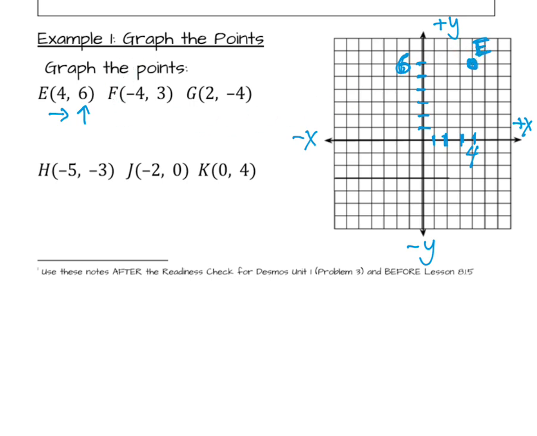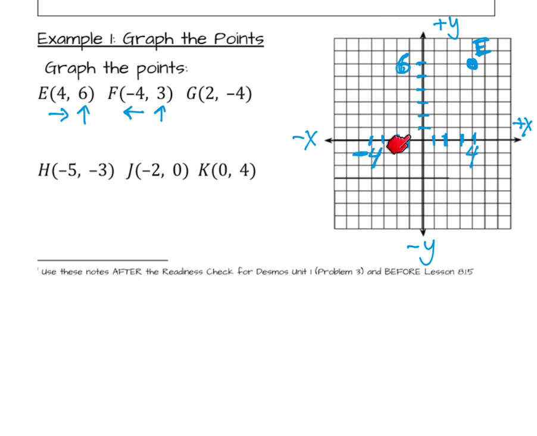Point F, the x is a negative 4. So if x is a negative 4, that means I'm going to go 4 blocks to the left. So from 0, 0, negative 1, negative 2, negative 3, negative 4. And the y is a positive 3, so I'm going to go 3 blocks up.